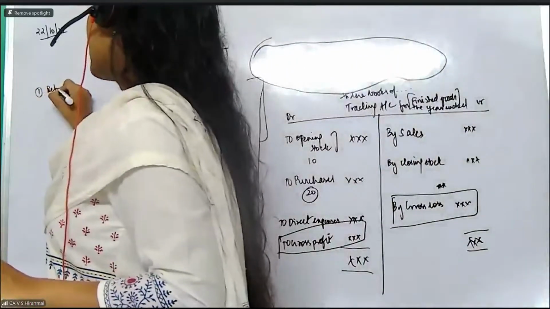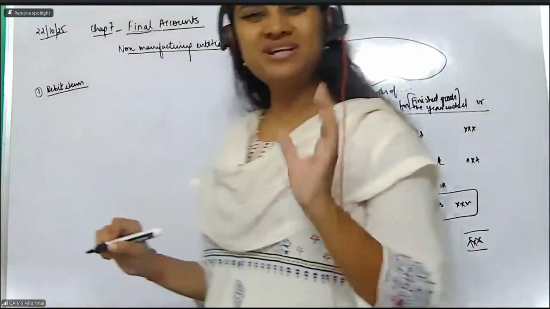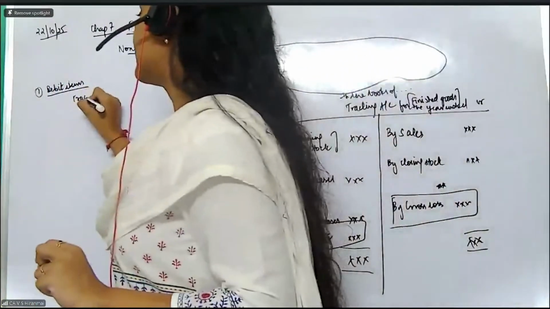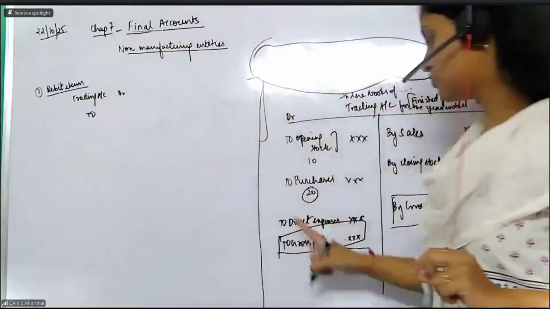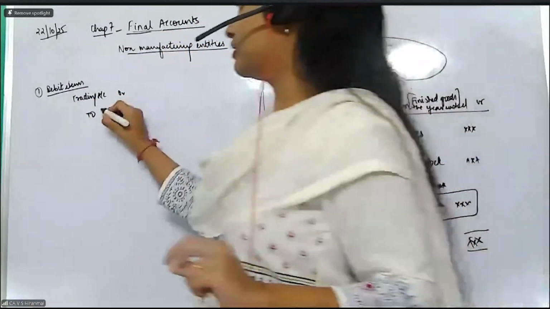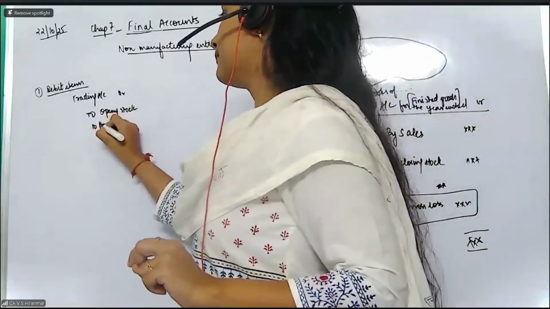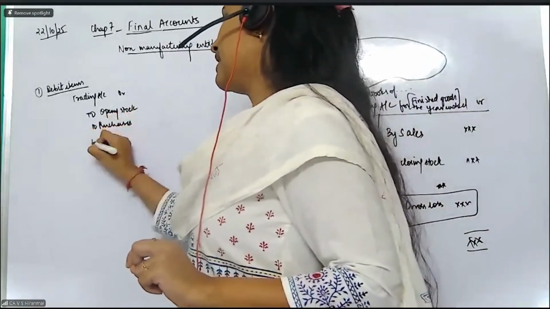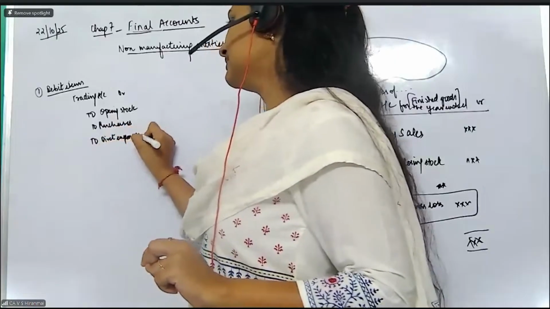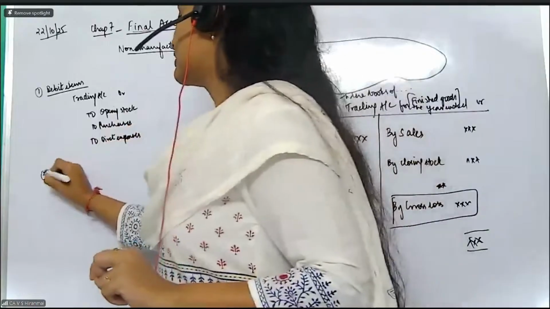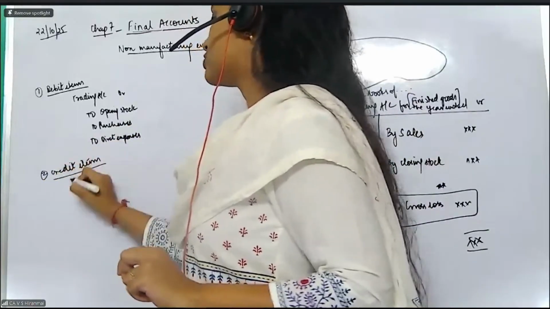All of you, please see. For transferring the debit side items, the entry will be very, very simple. You should debit the trading account and you should credit all the accounts, whatever you have debited in the trading account. That means opening stock gets credited, purchases gets credited, and the other direct expenses also get credited. Simple. Madam, for the credit items, what do I do? Credit items the same way, what should you do?